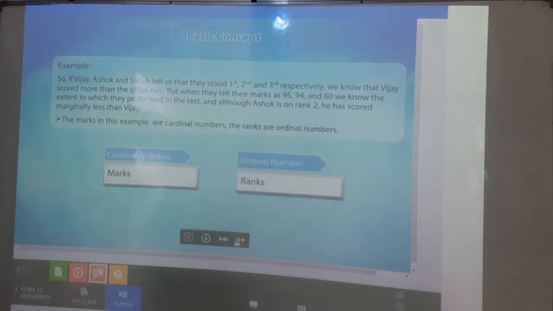Now there is an example. If Vijay, Ashok and Satish tell us that they stood first, second and third rank respectively, we know that Vijay scored more than the other two. But when they tell their marks as 95, 94 and 60, we know the extent to which they performed in the test. Although Ashok is on second rank, he has scored marginally less than Vijay. So the marks are an example of cardinal numbers and the ranks are the ordinal numbers.